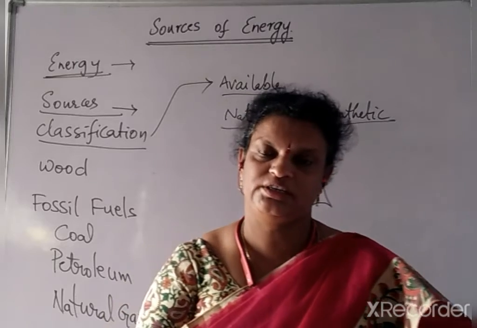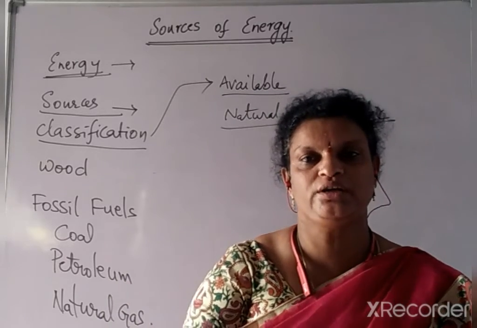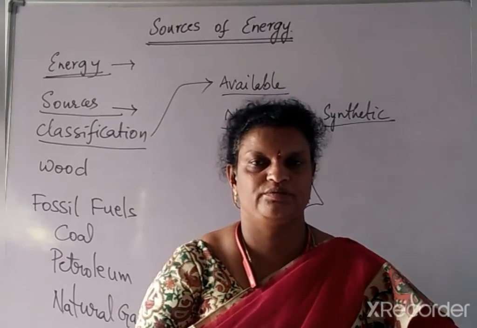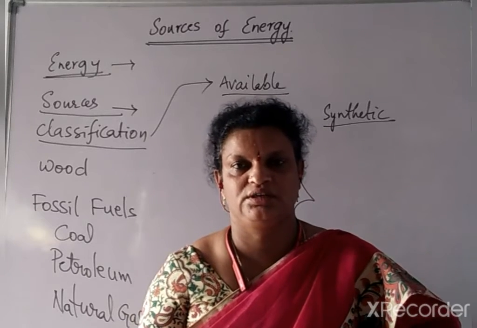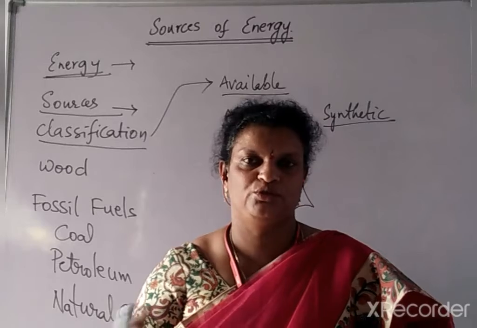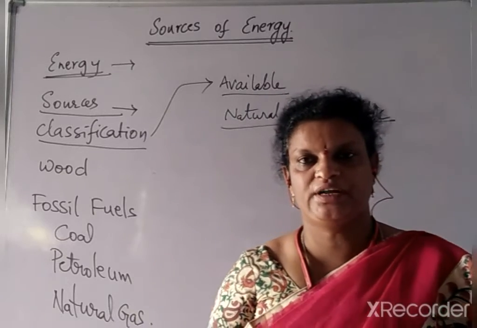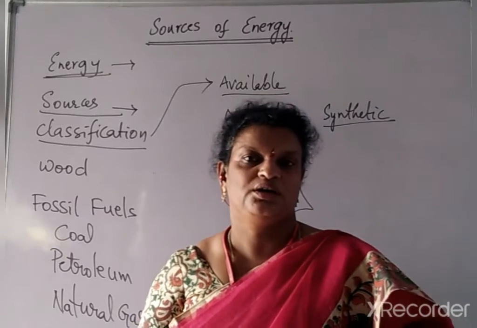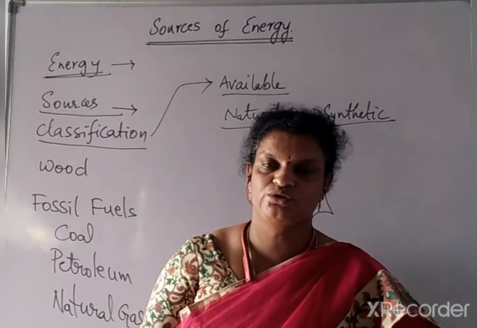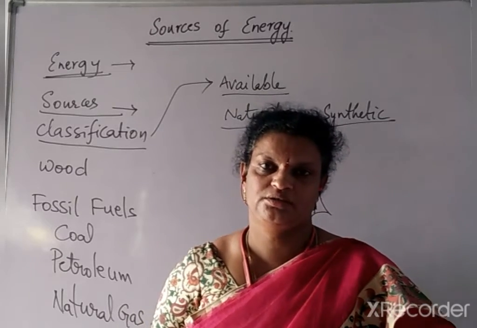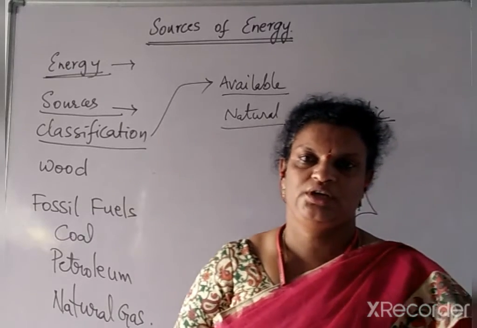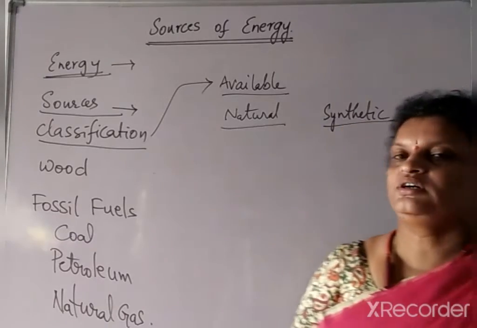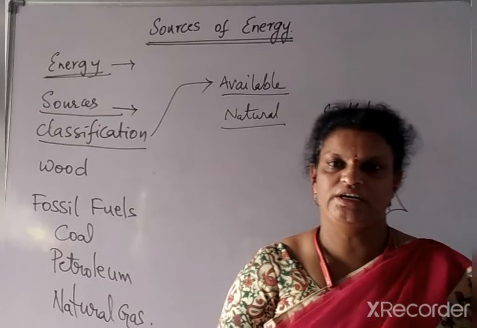We can call it a synthetic source because it is made by humans. That is one example. Like that many are there: plastics, different types of polymers, from those also we are getting energy. Synthetic foods are also there, and from those we get some energy. All those we can consider as synthetic sources. So that is one type of classification, based on availability.